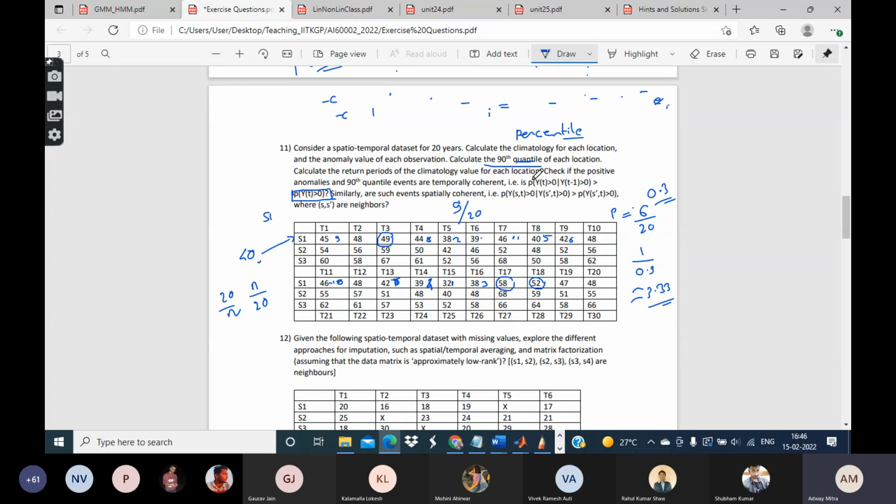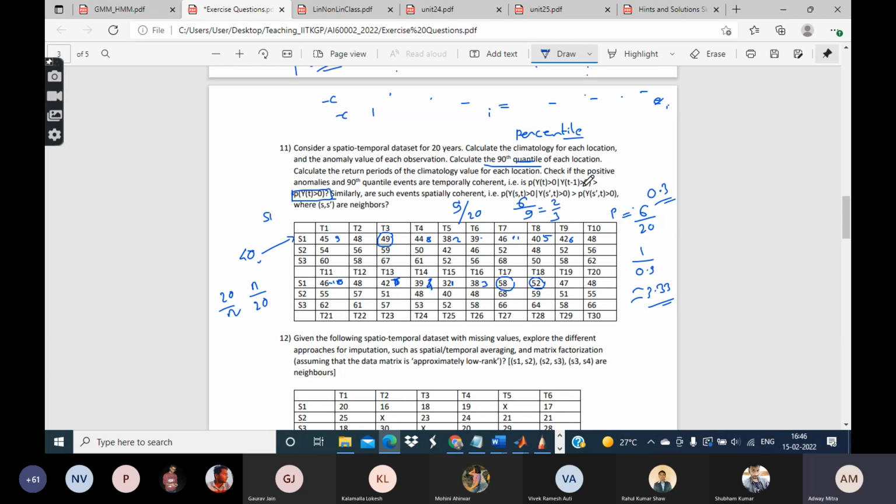Now the question is, what about this quantity? In any given year, if there is a positive anomaly, what is the probability that the next year is also going to have a positive anomaly? You have already seen that 9 years have a positive anomaly. So you are being asked how many of these 9 years are followed by another positive anomaly year. Let us say it turns out that 6 of these 9 years are followed by another positive anomaly. So this probability is 2/3.